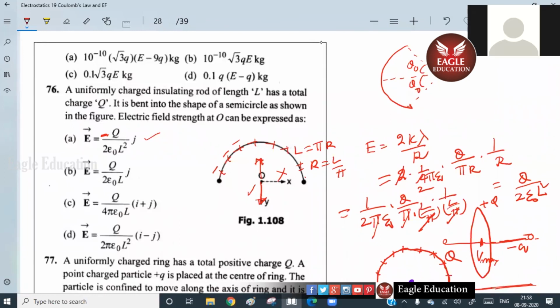Sir, I didn't understand why you kept the minus sign, sir. Why you kept minus sign? This is x-axis. This is y-axis. Okay, now I got it, sir.